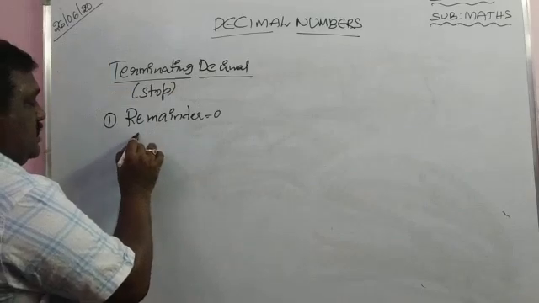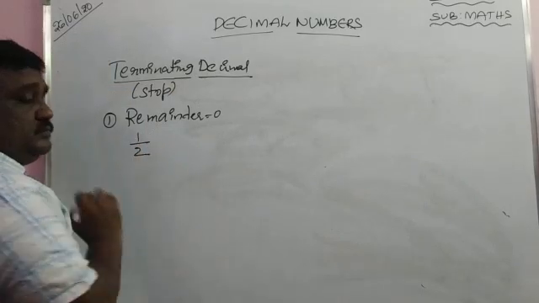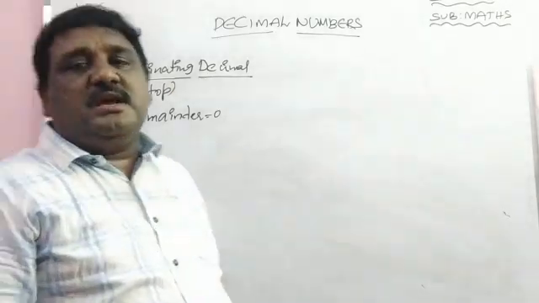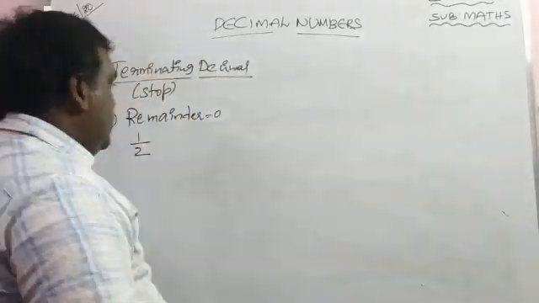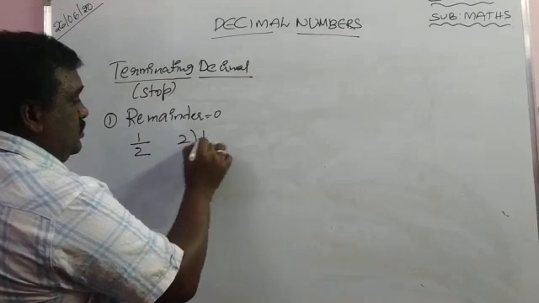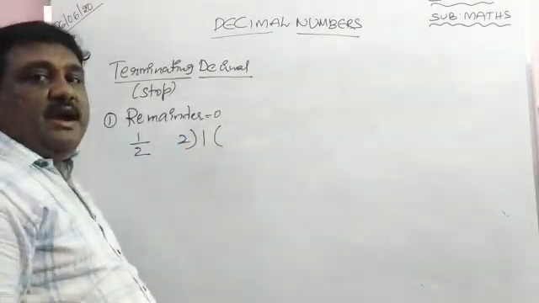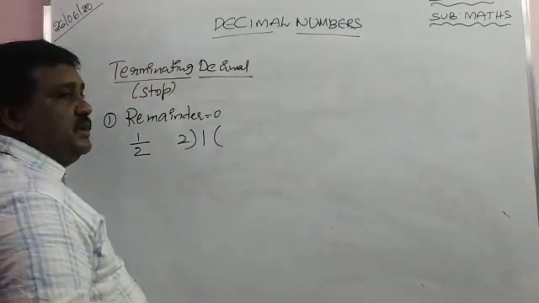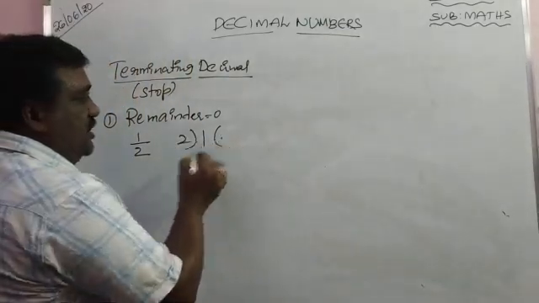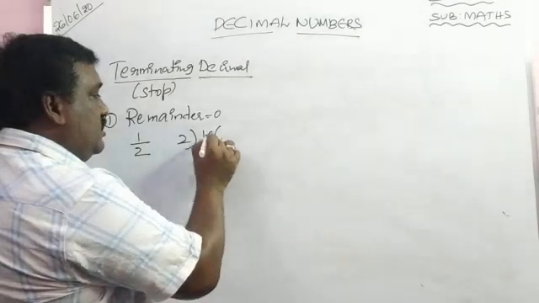Suppose 1 by 2. You know 1 by 2 is a rational number because it is in the form of p by q. Divide 1 by 2. Not divisible. Then what to do? Put a point, then 0.